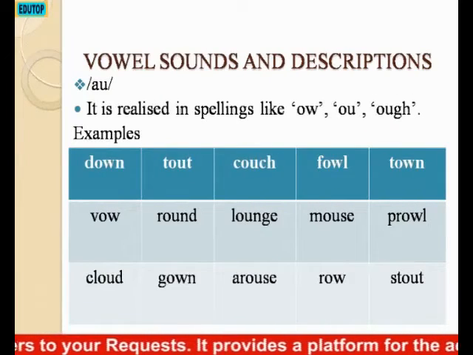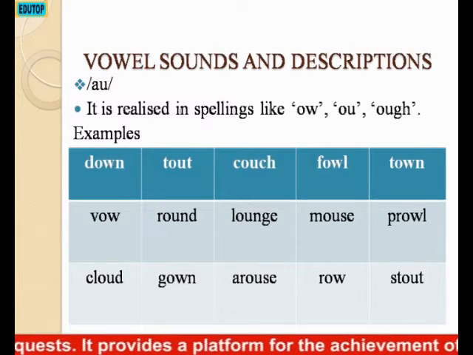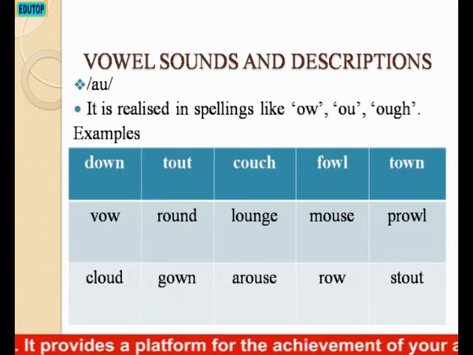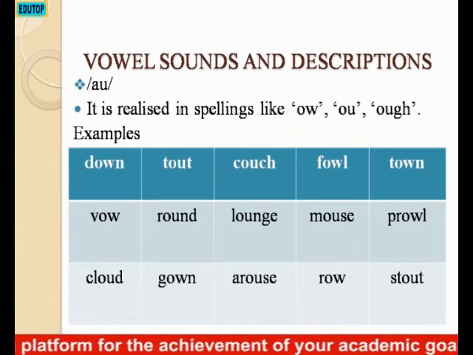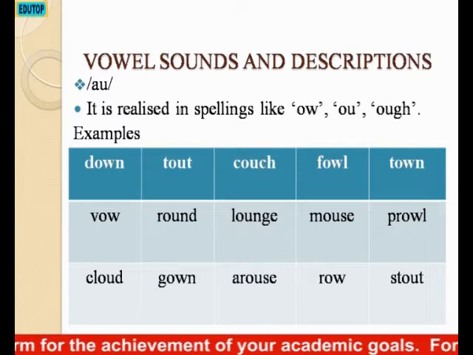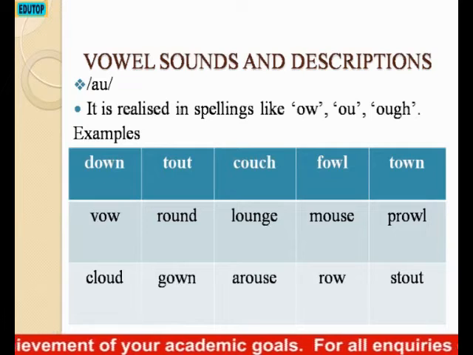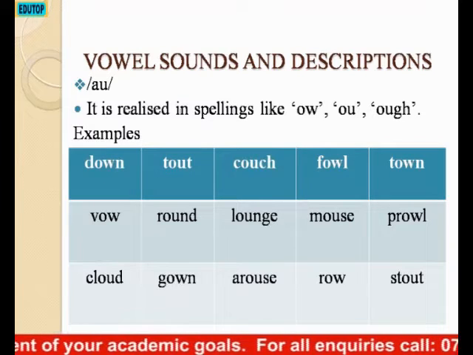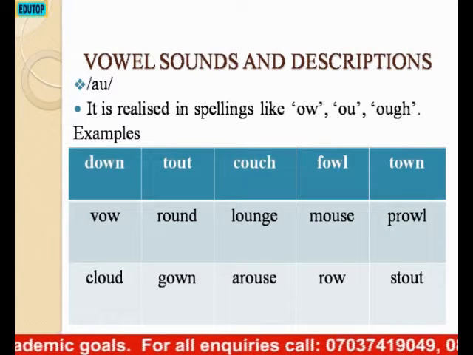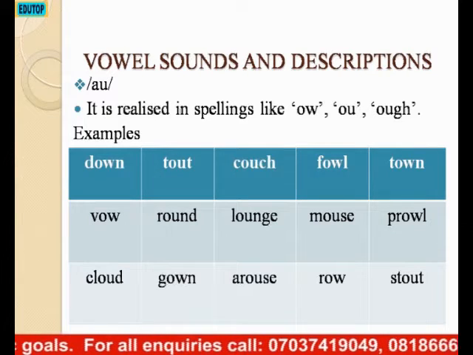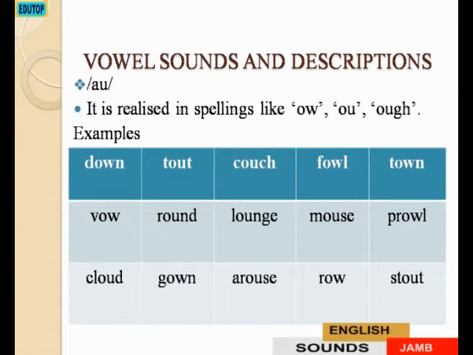How? Its spellings include OW, OU, OUGH. Examples: down, tout, couch, foul, town, vow, round, lounge, mouse, prowl, cloud, gown, arouse, row, stouts.